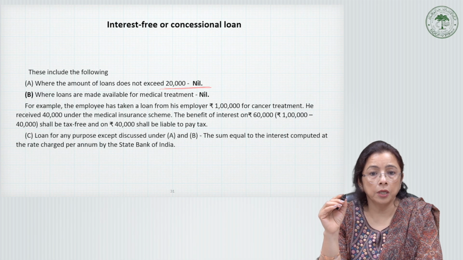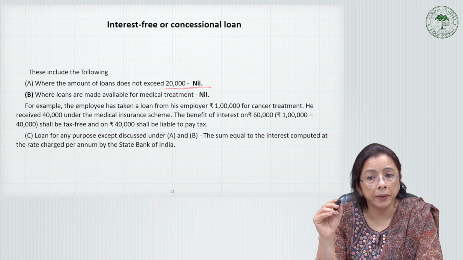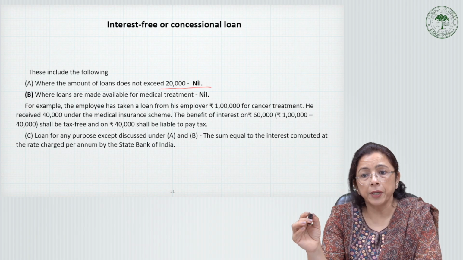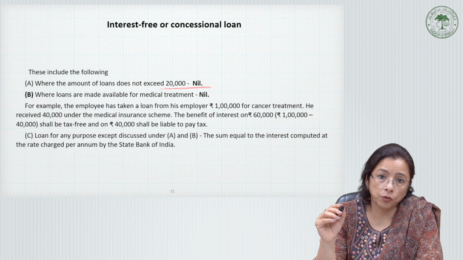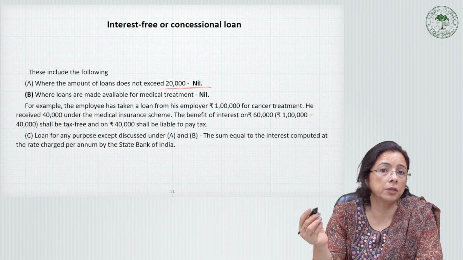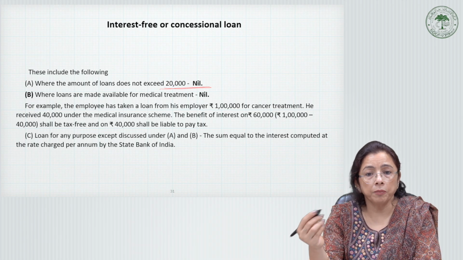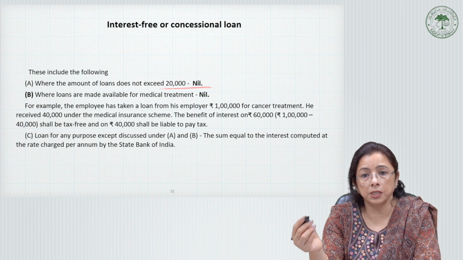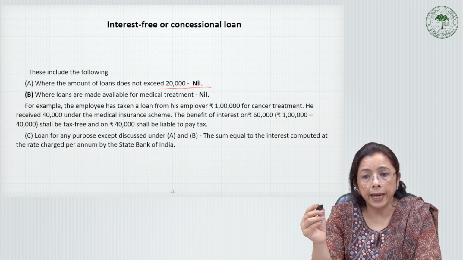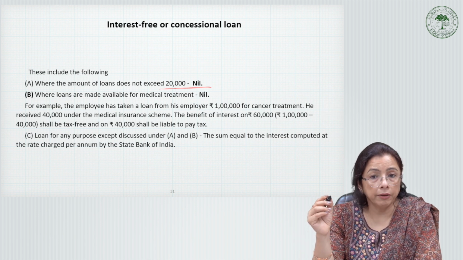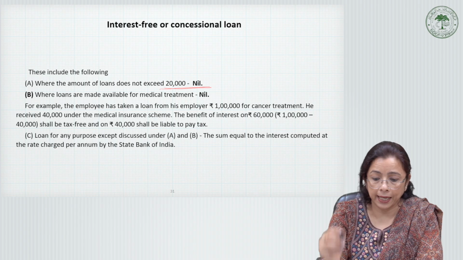Sometimes loans are made available for medical treatment in respect of diseases specified in Rule 3A. For example, an employee or his family members are suffering from cancer or tuberculosis. In these cases, again, the value of the perquisite is taken as nil.